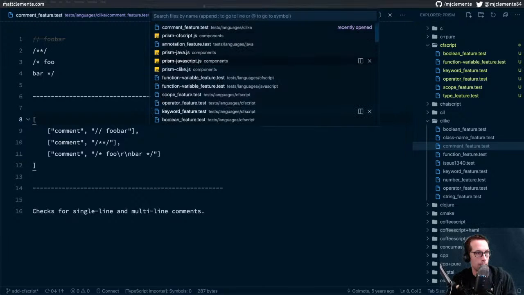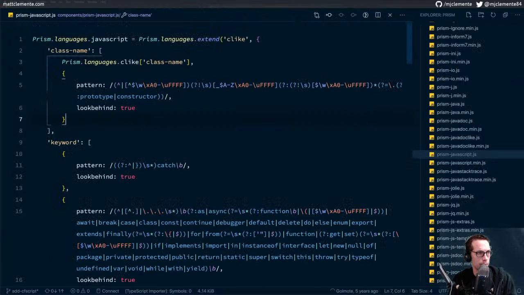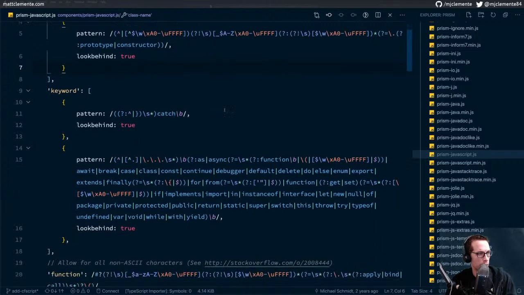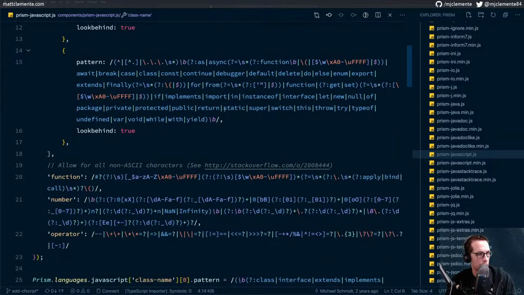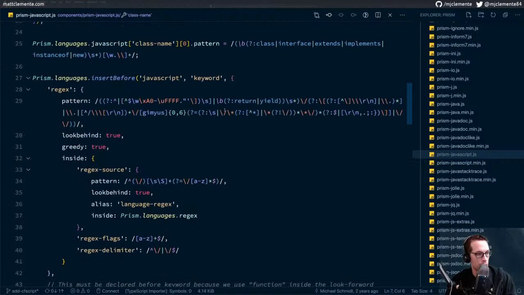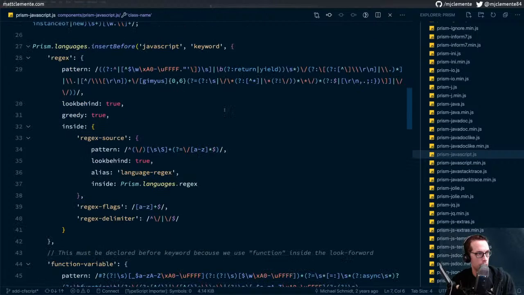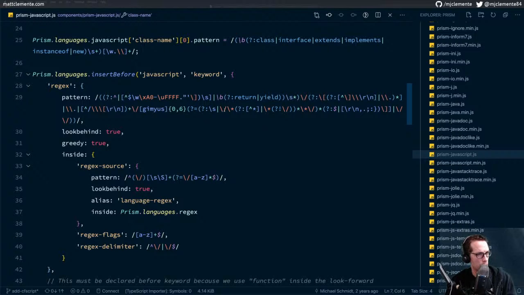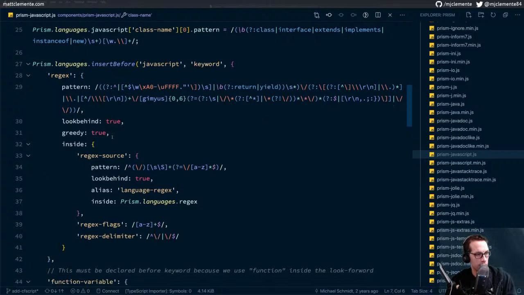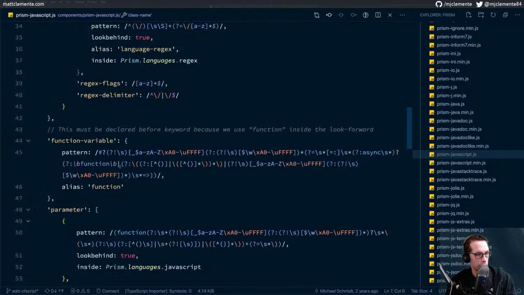What do we got here? JavaScript. Let's look at the JavaScript language definition, and let's see where it does nesting. So within regex, there's regex source.